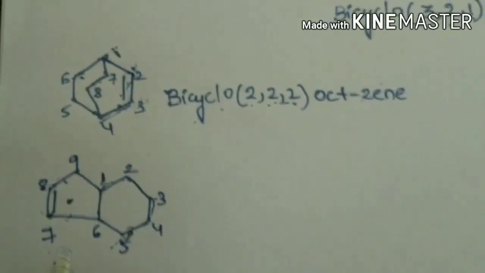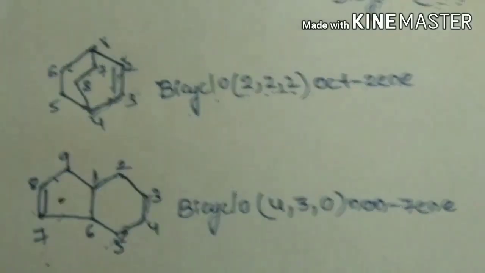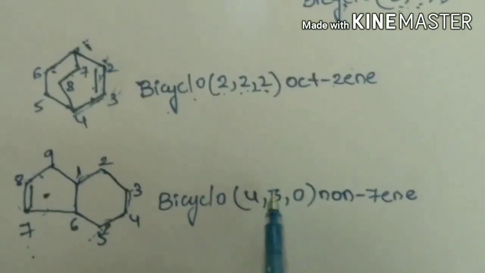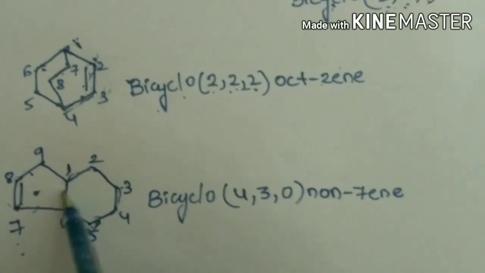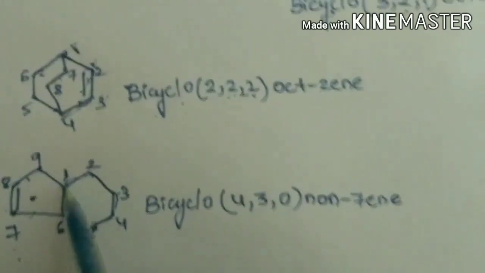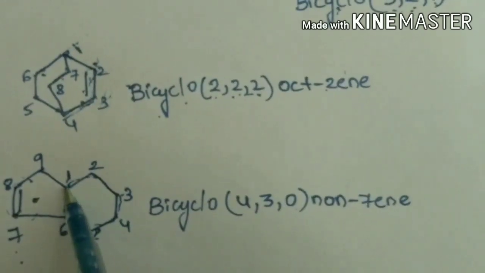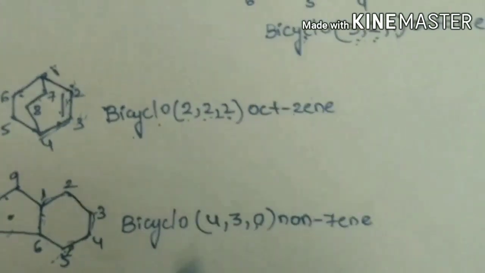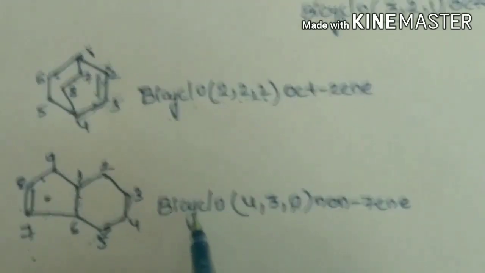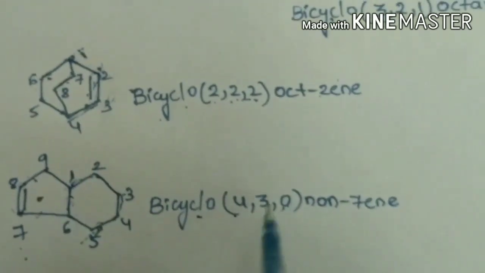So this compound can be written as bicyclo 4, 3, 0. As this chain has no carbons, and these are the bridgehead carbons, it is indicated as 0. So this compound is named bicyclo 4, 3, 0 non-7-ene.